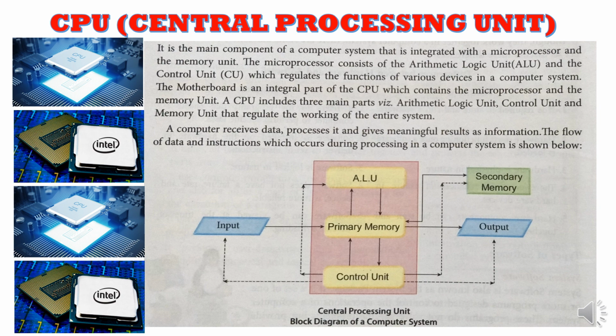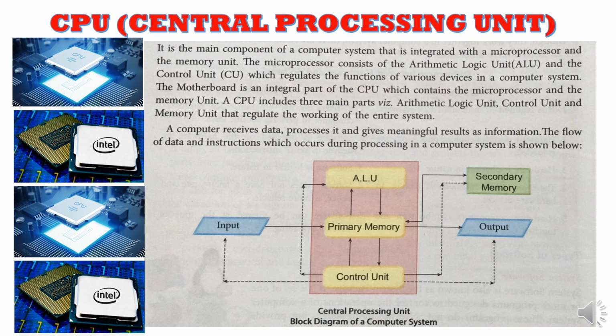A computer receives data, processes it, and gives meaningful results as information. The flow of data and instruction which occur during processing in a computer system is shown below. Now if you can see the picture, dear students, it is given that the input given by the user first goes to the primary memory, that is to the RAM. Now RAM takes the data from the user as raw data. Now the raw data, after taking it from the user, is sent to the processor.